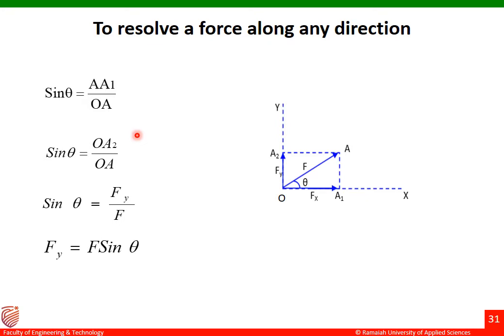Okay, so you can see here OA2 is written instead of AA1. You can see from the figure AA1 is also equal to OA2. So OA2 is taken as Fy, OA1 is taken as Fx. Okay, so sine theta is equal to OA2 divided by OA, that is opposite upon hypotenuse. So OA2 is taken as Fy and then OA is taken as F. So Fy finally we can find out with the help of the formula, that is F sine theta.